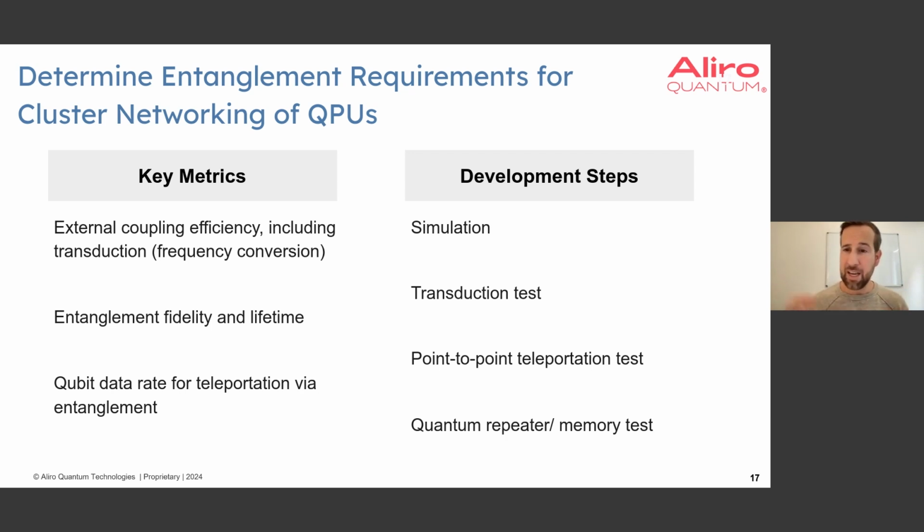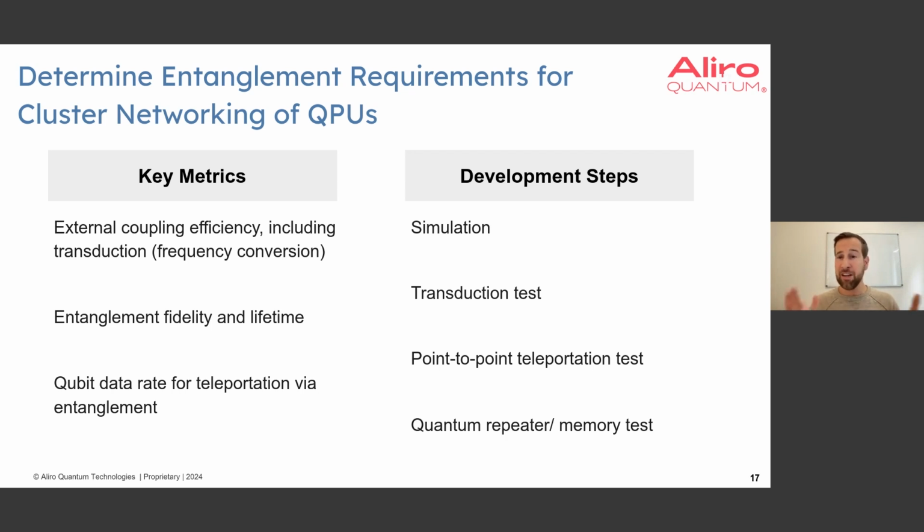And we recommend really taking specific development steps to design and understand and then run experiments on transduction so that you can then do the cluster networking. So simulation is an obvious place to start. At Aliro, we have a quantum network simulator that can simulate any photonic device down to the physical optics layer, provides noise models. So this is where we're investing our time and resources to simulate the quantum networking of different QPUs. Then doing a transduction test, of course, to look at that efficiency and teleportation between qubits on different chips.